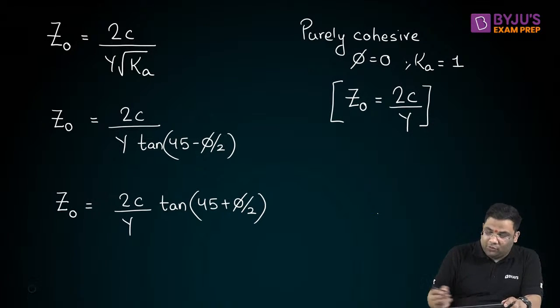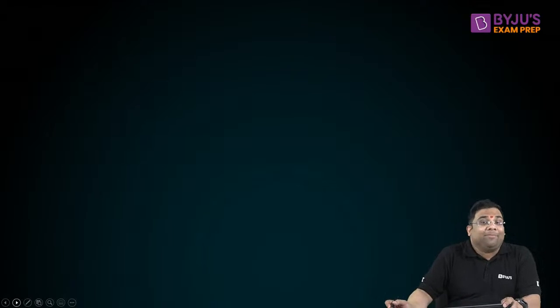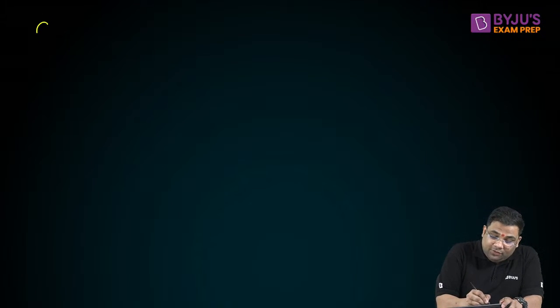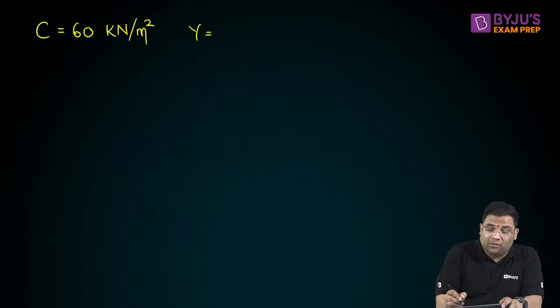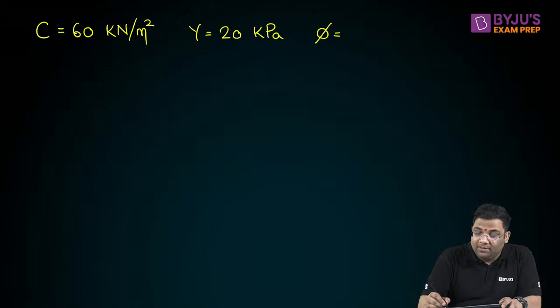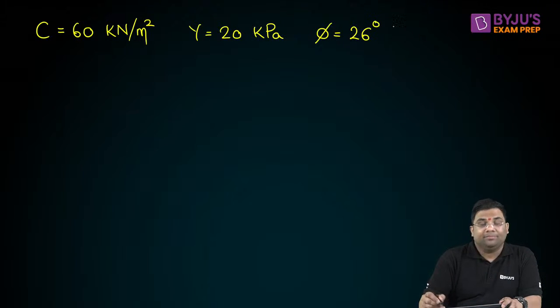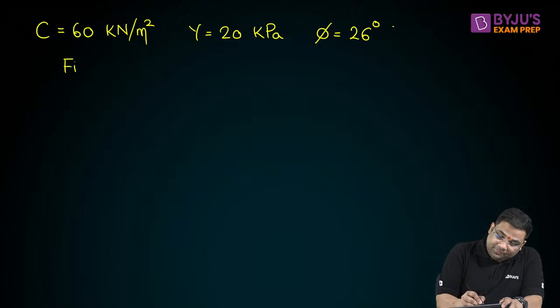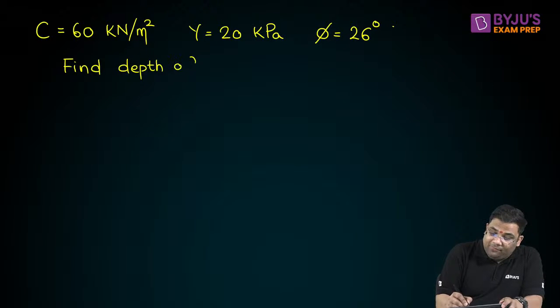So you see, all these types of questions might be asked in the examination. For example, I will give you a question. Please answer this. If your C is equal to 60 kilonewton per meter square, your gamma is equal to 20 kilonewton per meter cube, and your phi is, suppose, 26 degrees, find the depth of tension crack. Come on, find the answer fast. It's a very straightforward question.